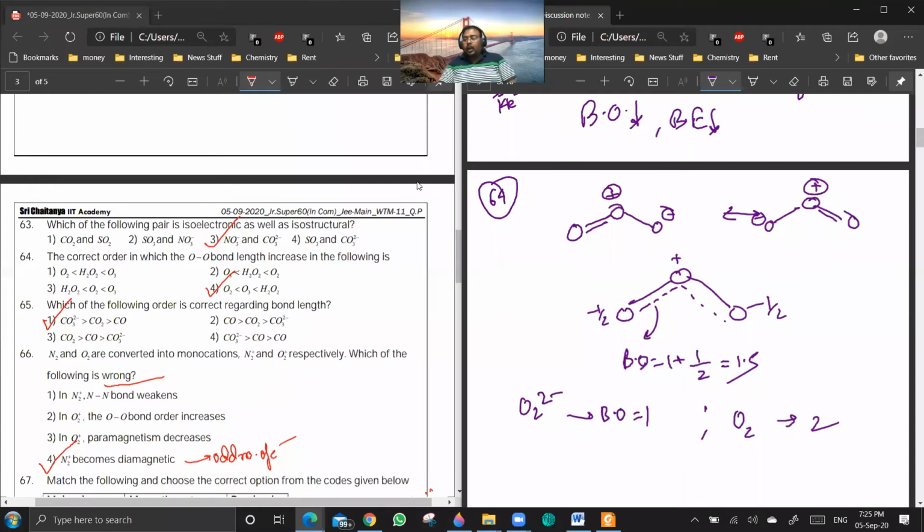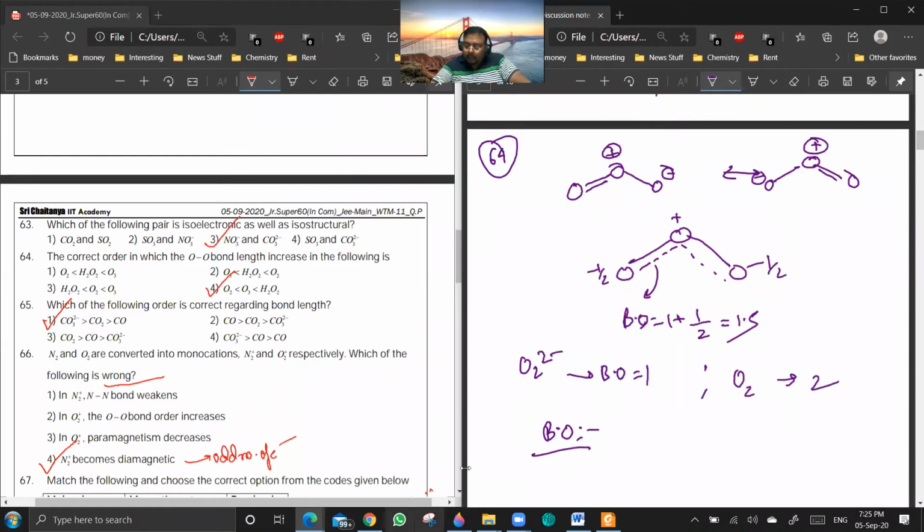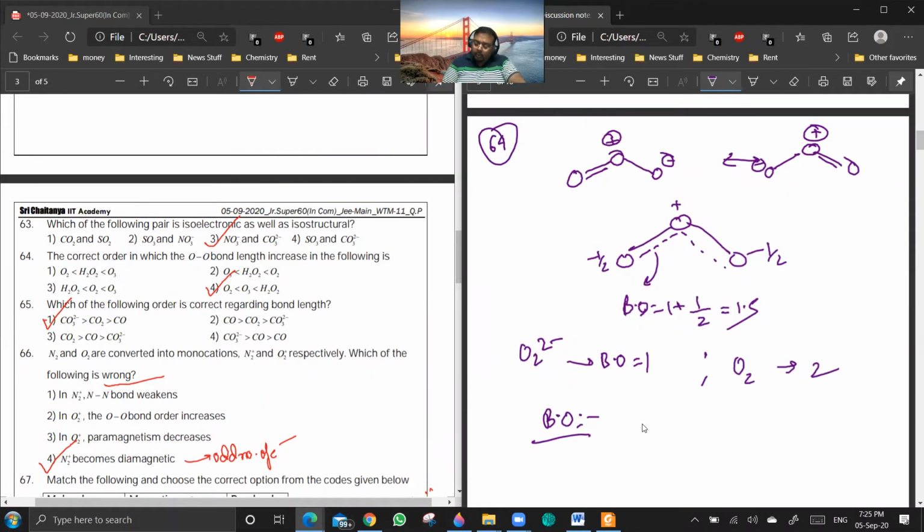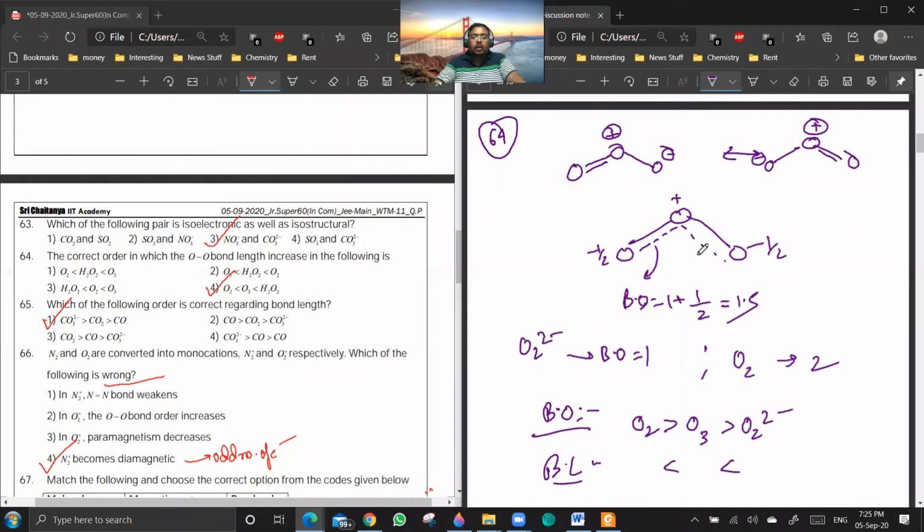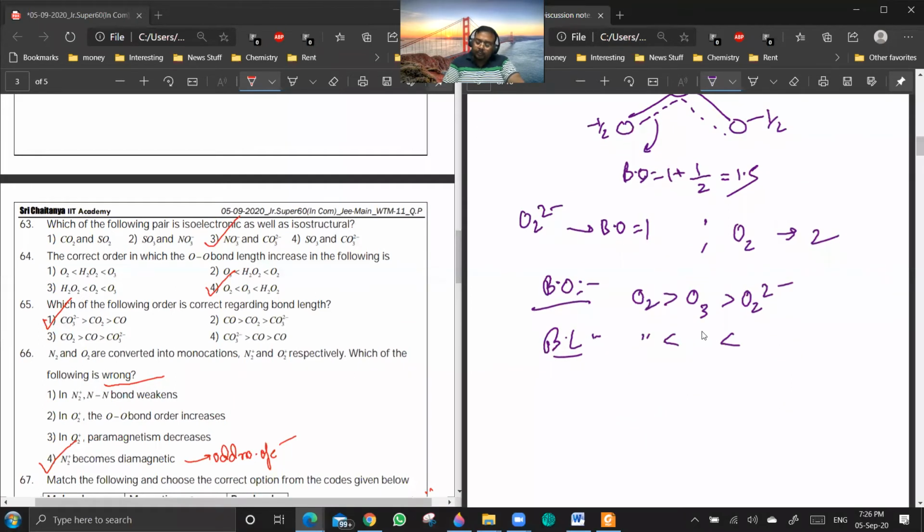Okay, so I think now you are getting this. H2O2 is basically O2 2 minus, the peroxide ion. If we are talking about bond order, the values will be O2 greater than O3 greater than O2 2 minus. So the bond length will be the reverse. So up to 63 there is no doubt.